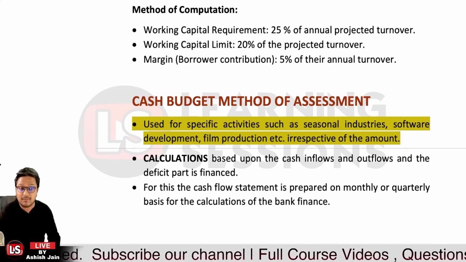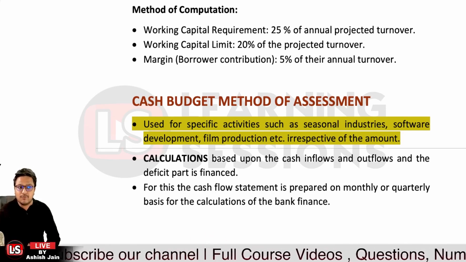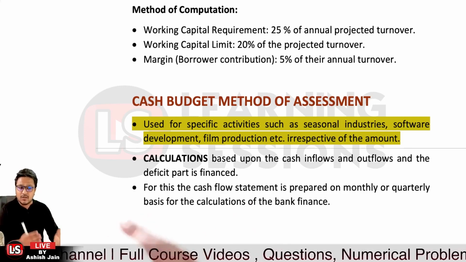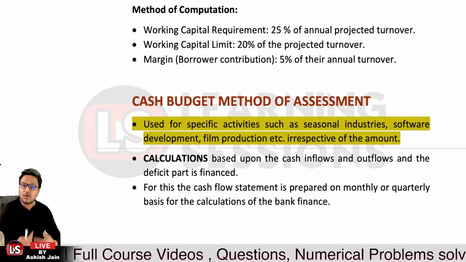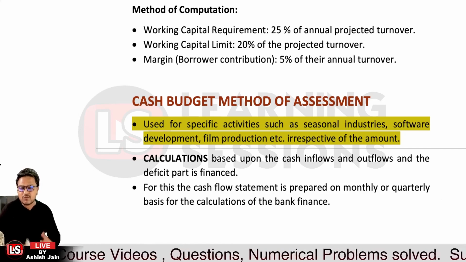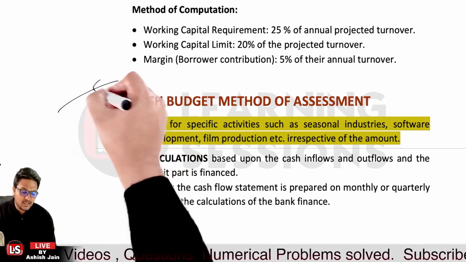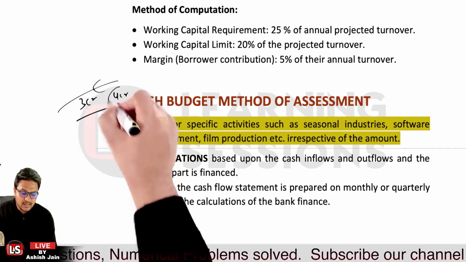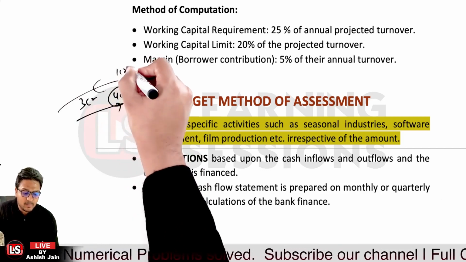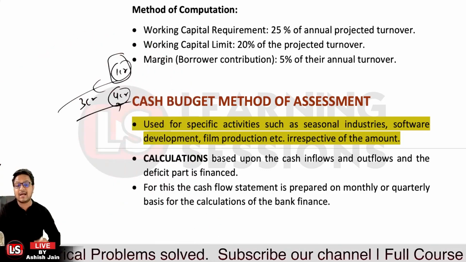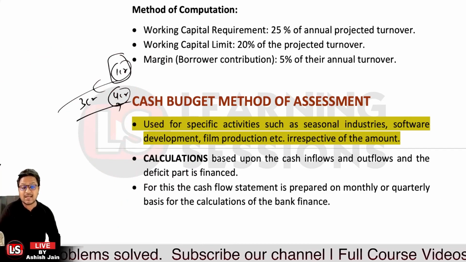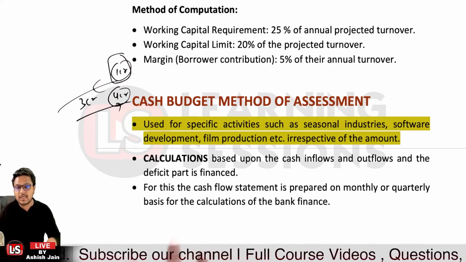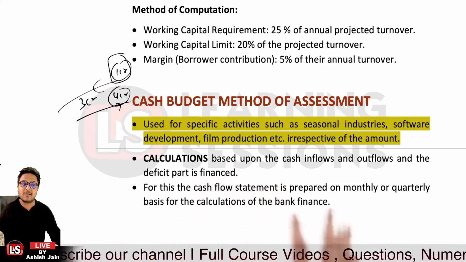The calculation in this particular case is based on the cash inflows and the cash outflows. Now cash inflow is the amount that you are receiving, and cash outflow is the amount that you are paying over there. Now whatsoever the deficit is, like say I'm receiving rupees 3 crore and I'm paying rupees 4 crore over there, so that deficit is 1 crore. I have to pay extra, so that is the working capital requirement that I need over here. So this is how we assess the working capital requirement in case of the cash budget method of assessment.